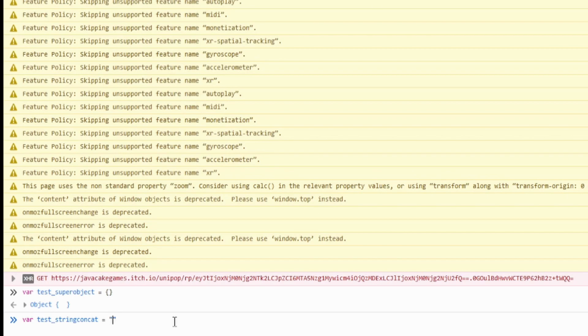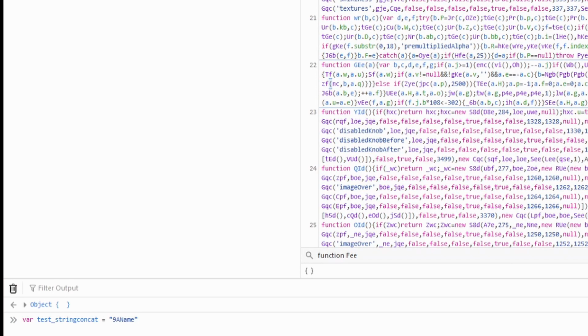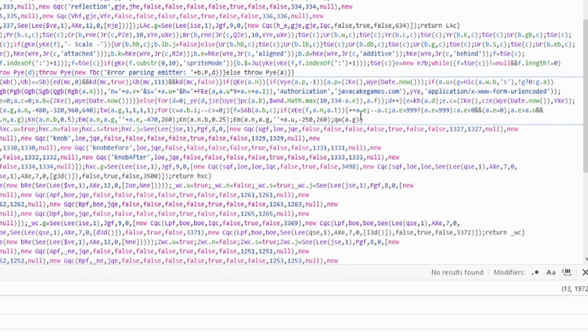the string concatenation is our score times 9 that we saw in the source code. So I'm going to pretend our score is 1. I'm going to start it with a 9. Then we add our name. Let's add something, a name. And the next is the string concatenation of our user agent. And so I am just going to grab that.